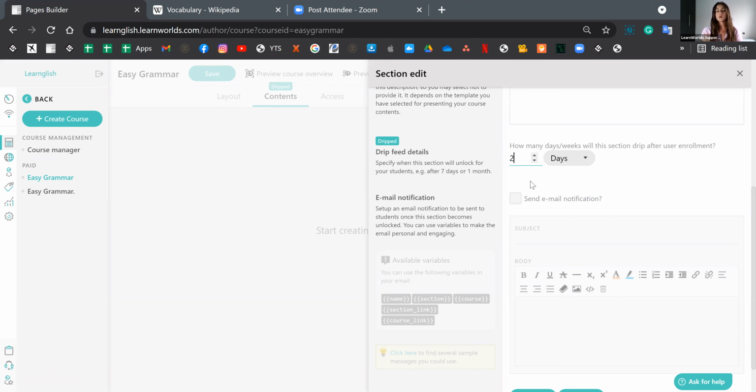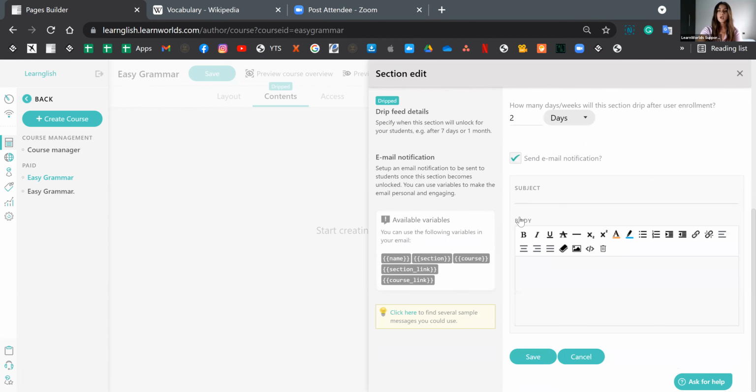Now, this is the first mode of the drip feed option. There's another mode, drip by date, where you can select a global date for all learners in the course. All right, so now if you'd like, you can also enable an email notification for when the section drips, just so that you can inform them that this is now available.